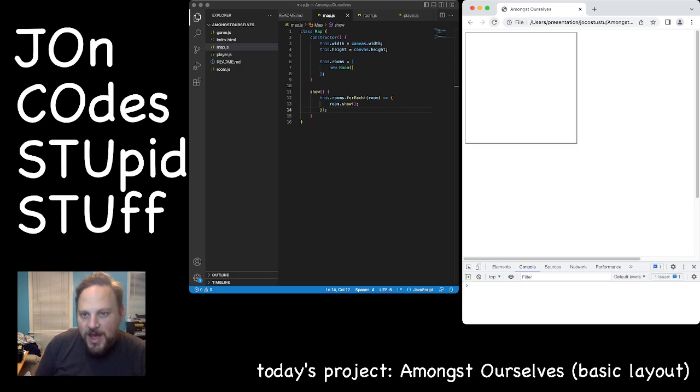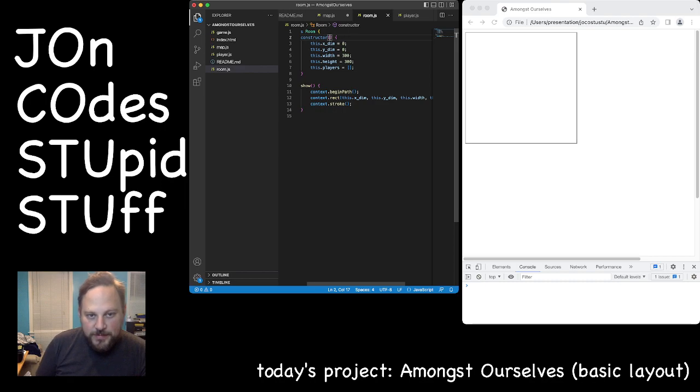And let's go ahead. And yay, there's my room. You can see a box. Great. Okay. Can we make 2 boxes? Let's try that. Room. And so now what we need is to pass these in as constructor variables. I'm going to leave some other things too, but we will worry about that later.